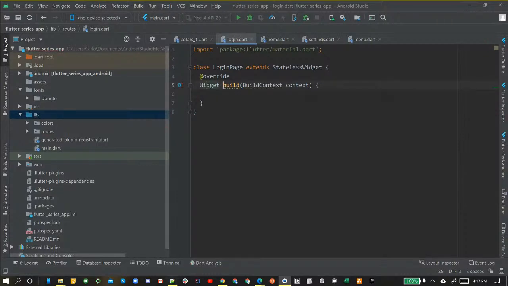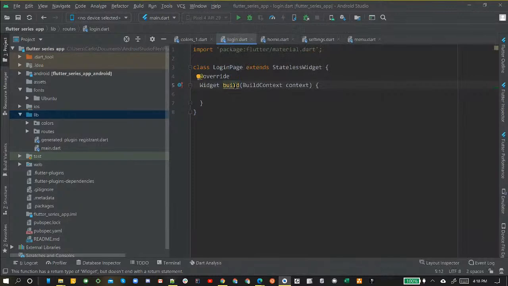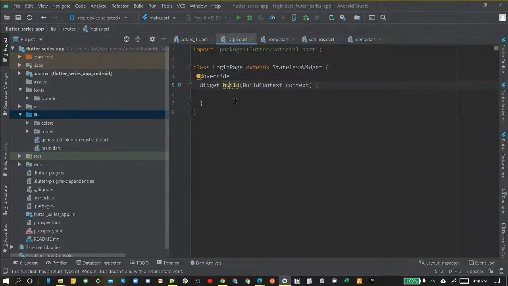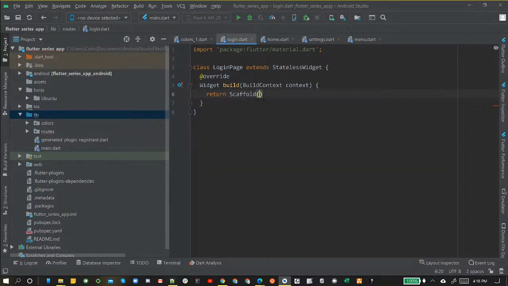All right, so the build method is actually showing us something too that we need to do. We need to actually include the return statement, I believe. Yep, that's what it says right there: this function has a return type of widget, but doesn't end with a return statement. So it's letting us know that we need to put that return statement in there to make everything good. We're going to do our return, and for our login page, we're going to return a scaffold. Okay, and then we're going to do two parentheses with the semicolon.